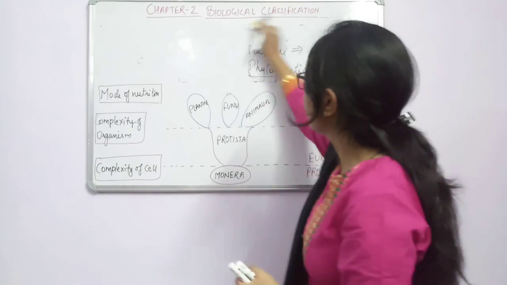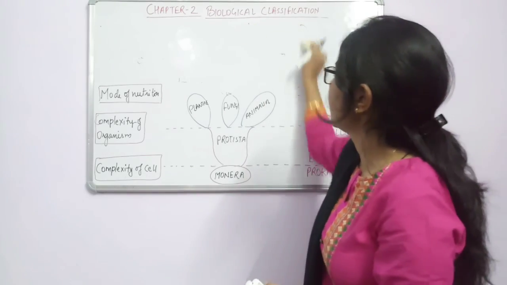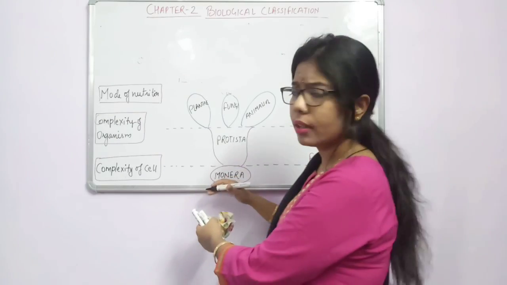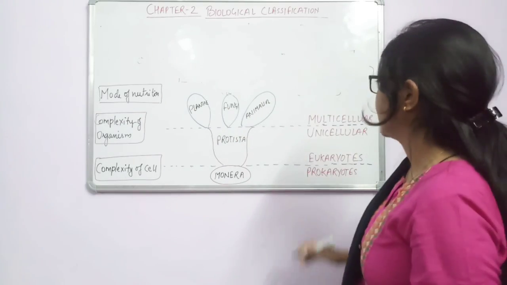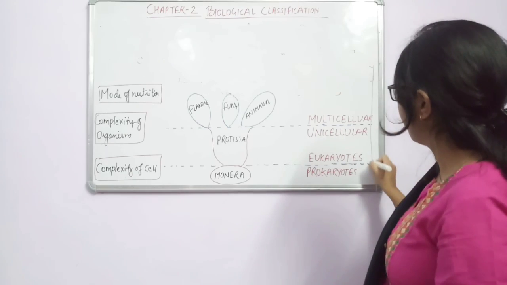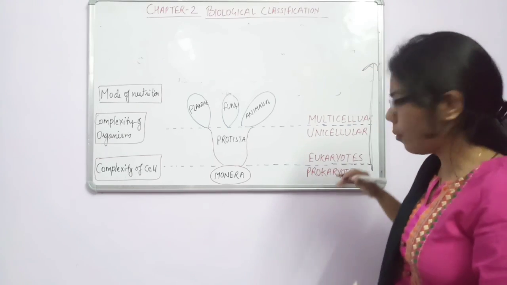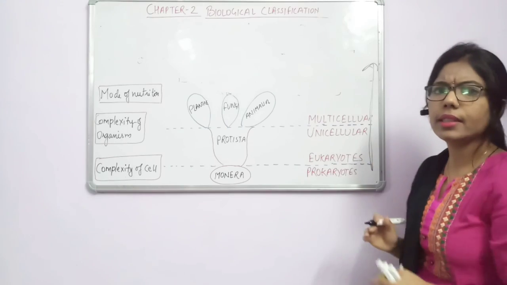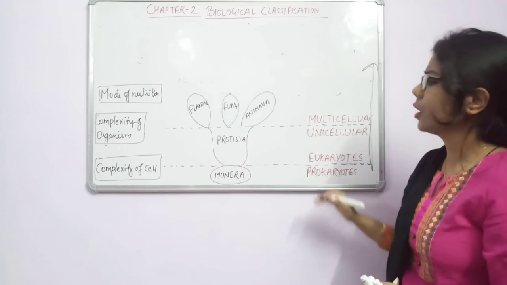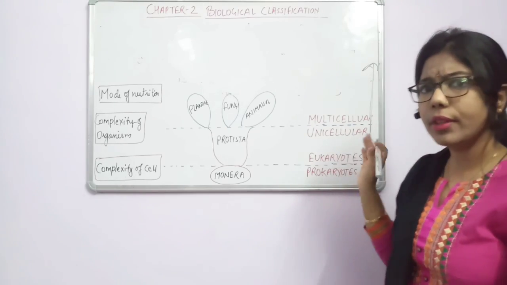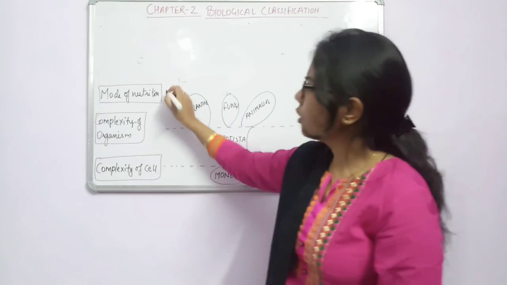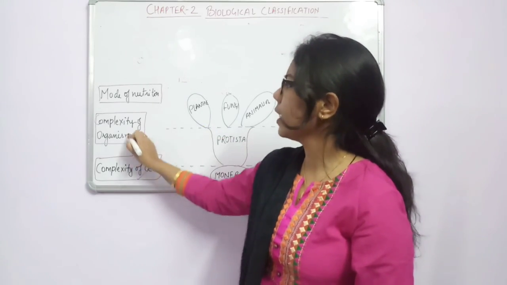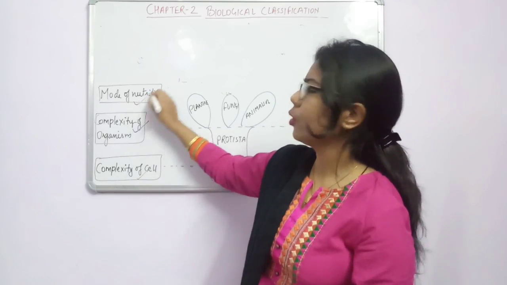Now I have drawn one diagram here. If you can see here, how the things are changing as the evolution takes place. So this is the direction. For example, the direction is from lower to higher. This is the direction of evolution. If you compare with the lower organism, we will consider 3 characters. What are they? Complexity of cell, complexity of organism, and mode of nutrition.